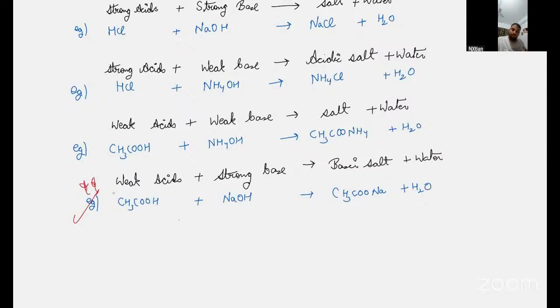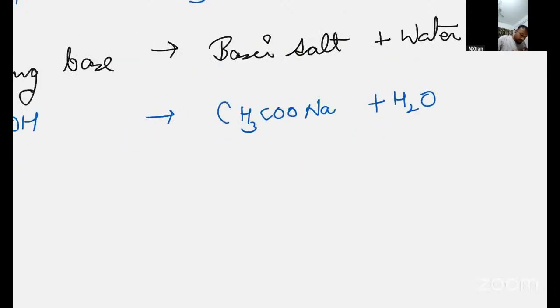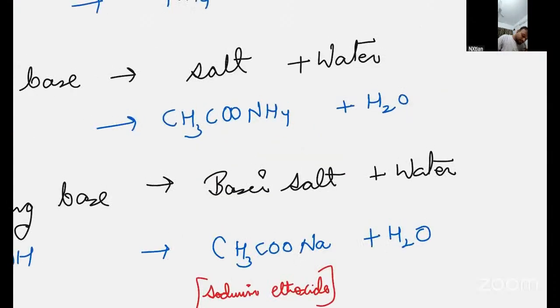Carbonate compounds. Okay. Now this is called sodium, I'll write the name also. Sodium acetate. No, sodium ethoxide. Okay, this is ammonium acetate.